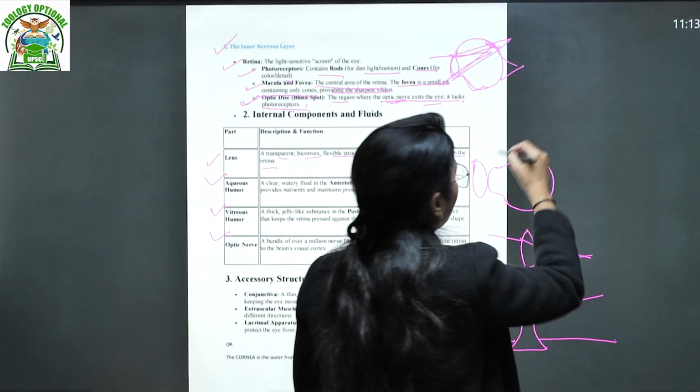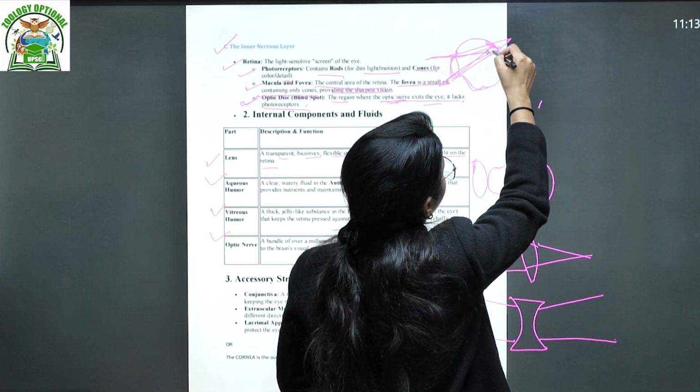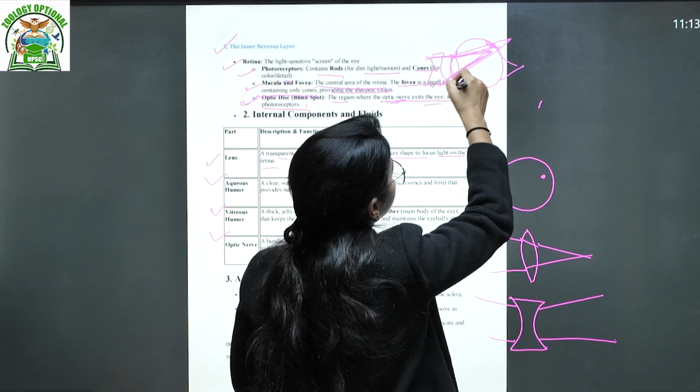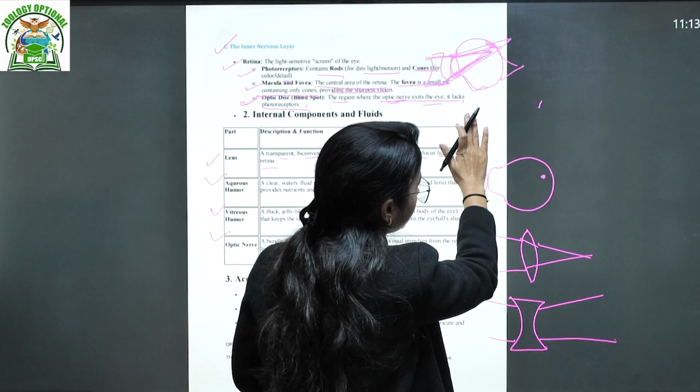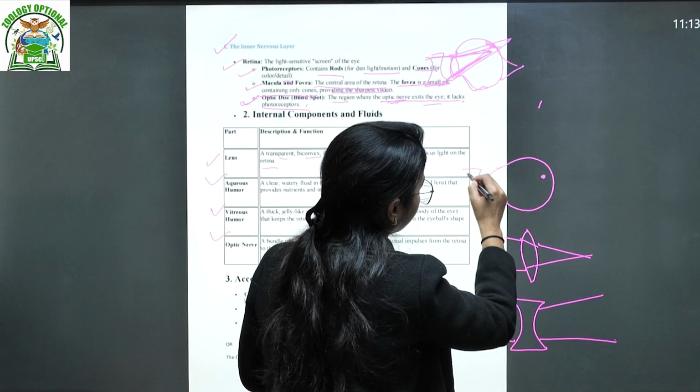Suppose that normally in your eye lens, in the myopic condition, the light is falling and forming the image before the retina. So you use a certain kind of lens which will diverge the light. Now, which kind of lens are you using? A little bit concave lenses.